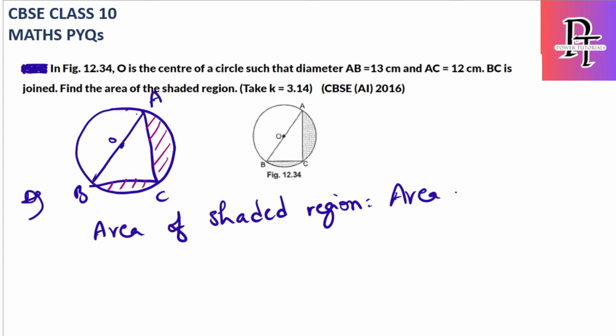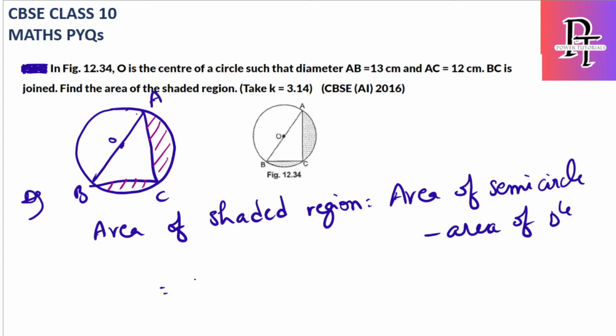Okay, simple. Area of semicircle is pi r square by 2. Here they clearly mentioned pi is 3.14, so let's take the same. So pi is 3.14 into pi by 2 into r square. Radius is how much? Here AB is the diameter, so radius will be AB by 2, which is 13 by 2. 13 by 2 into 13 by 2, this is the area of semicircle, minus area of triangle.